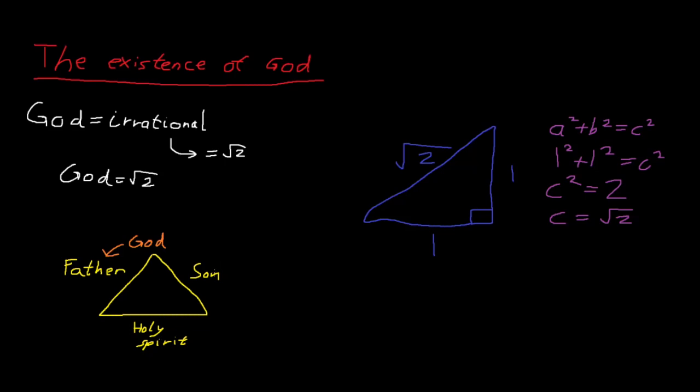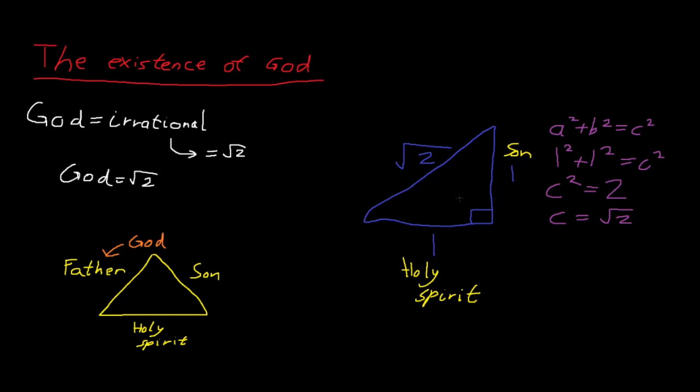And we can say that the Son is just one person. Therefore, we could say that the Son represents this side of the triangle of length 1, and the Holy Spirit is just one spirit. So we can say that this side of length 1 represents the Holy Spirit. So we can apply this triangle here of the Holy Trinity to this right angle triangle here.